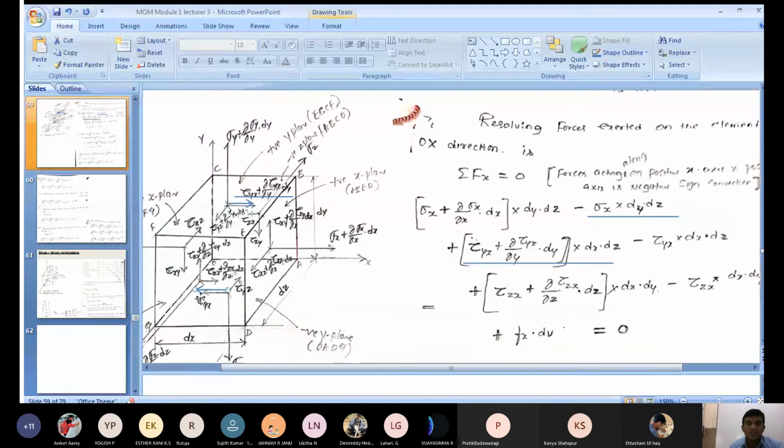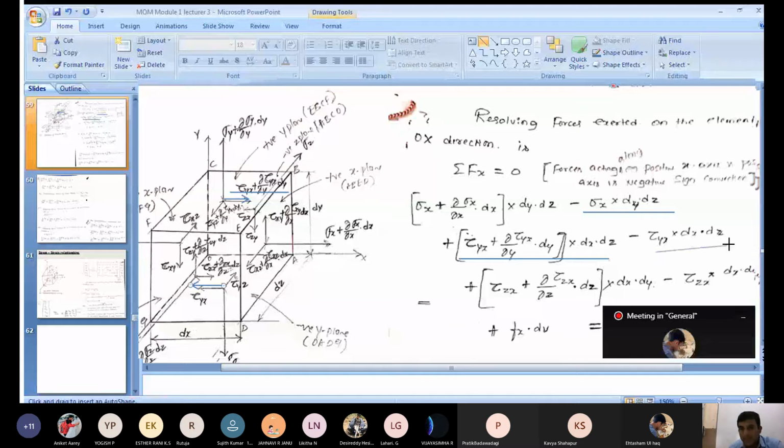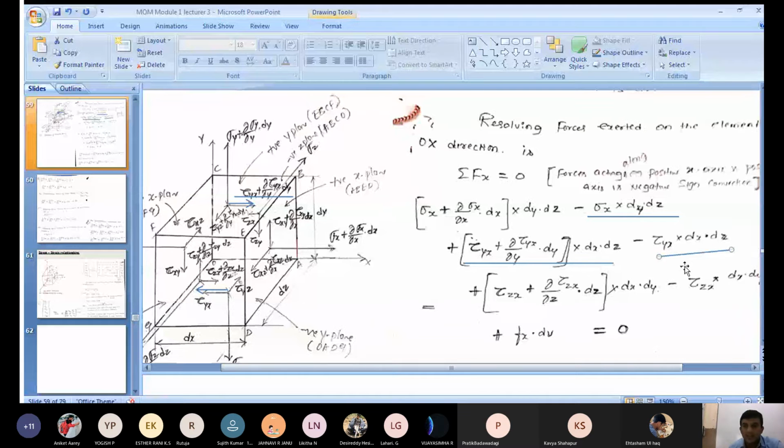Tau yx is a stress, multiply by the area dx into dz. That gives a force, stress into area. Tau yx is acting in which direction, positive x or negative x? It is acting in the negative x axis. That's why the negative sign comes here.